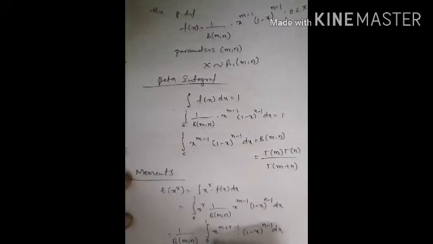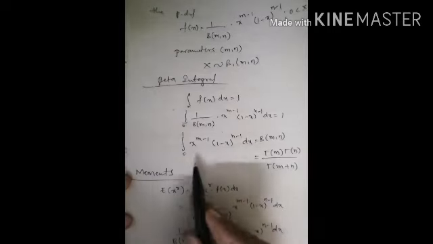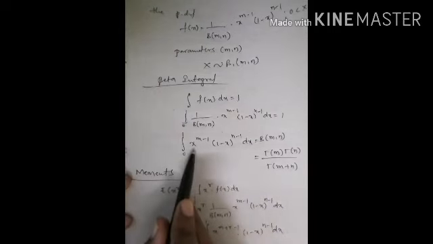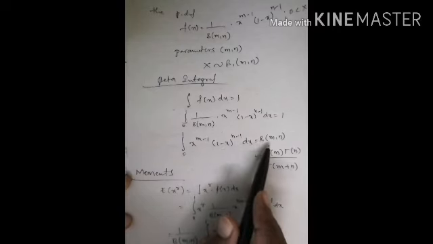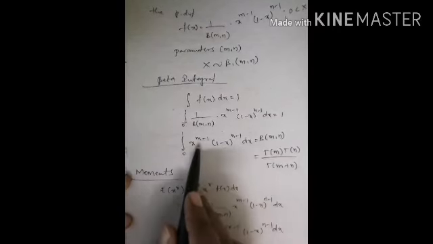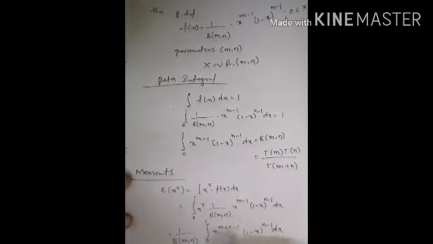Now this looks like the beta integral, x to the power of m minus 1, 1 minus x to the power of n minus 1 dx equal to beta of m comma n. Here in the place of m we have m plus r.